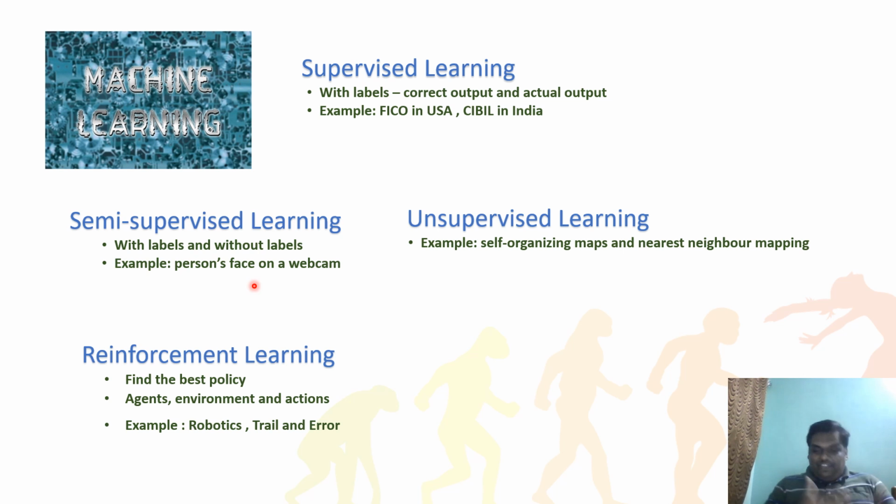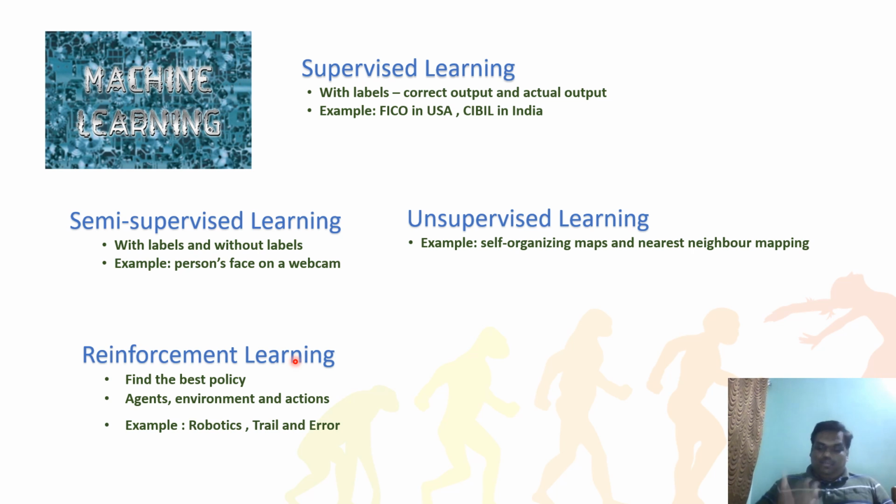But in real-time applications in the industry, everybody is using semi-supervised learning, and semi-supervised learning is very good. Coming to the fourth one, reinforcement learning. That is in the trials now. Actually, after 20 or 30 years, reinforcement learning is going to rock this world. What does that mean? I give an agent, I give an environment, I give certain actions, and it should find which action is best.